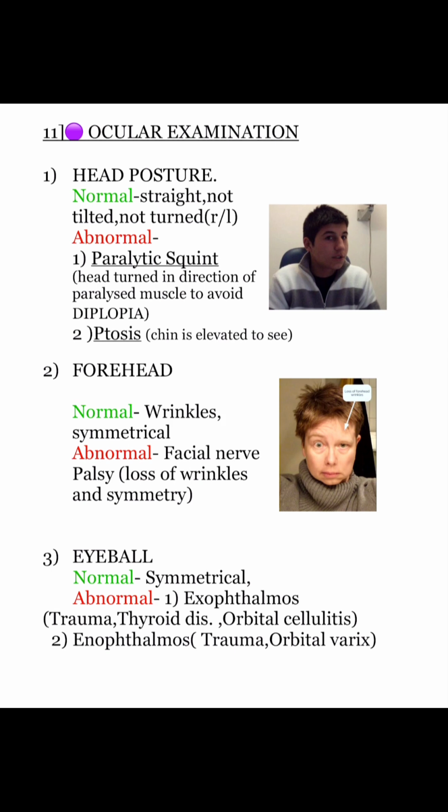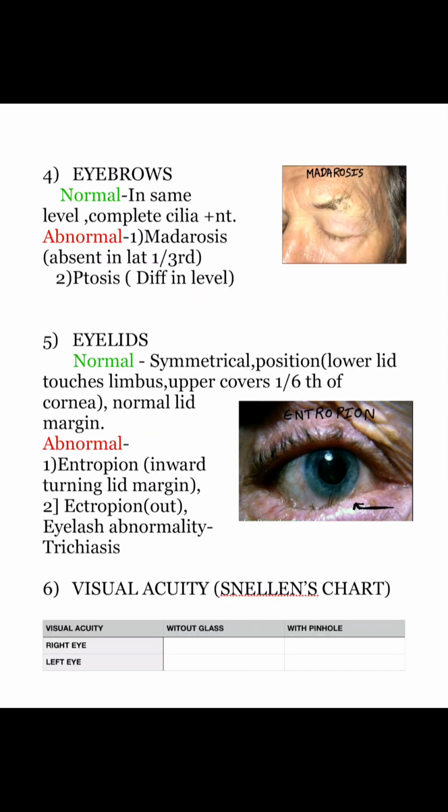Eyeball, normally it is symmetrical. Abnormal, exophthalmos, which is seen in trauma, thyroid disorder and orbital cellulitis. Anophthalmos, trauma and orbital varix. Fourth is eyebrow, normally at the same level. Complete cilia, that is the hairs are present. Abnormal, madarosis, absent in lateral 1/3, ptosis, difference in level.